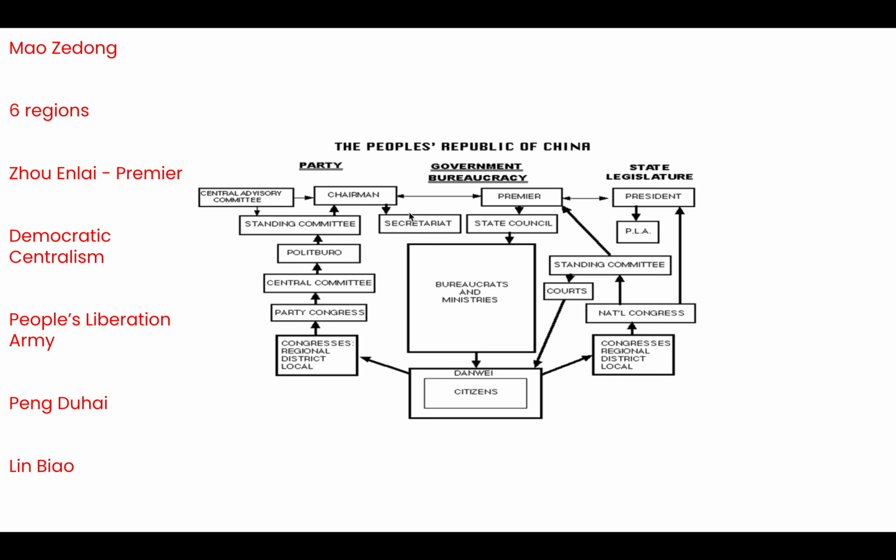So in theory, the Premier would propose laws which would be voted on by Congress, these Congress members here, and then go up to the Politburo. However, in reality, this was very different. The Premier was in charge of ensuring these individuals followed the rules decided by the chairman, and that is because of this idea of democratic centralism. So Mao made the decisions, and Zhou Enlai, the Premier, had to ensure that the bureaucrats followed these decisions.